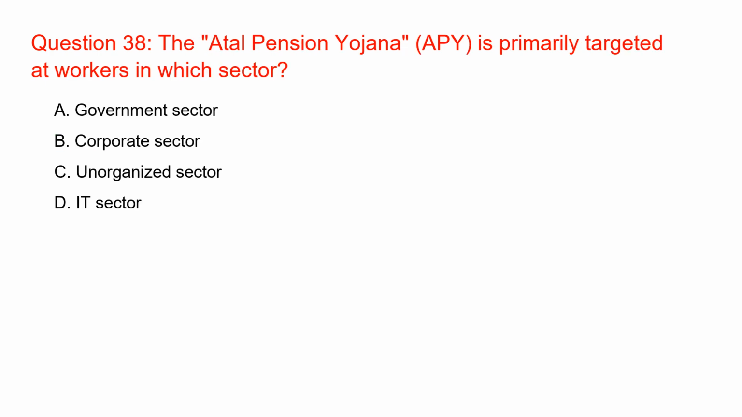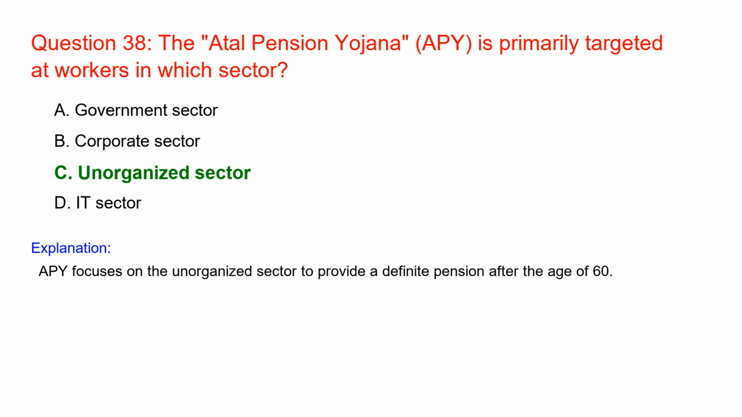The Atal Pension Yojana, APY, is primarily targeted at workers in which sector? Unorganized sector. APY focuses on the unorganized sector to provide a definite pension after the age of 60.